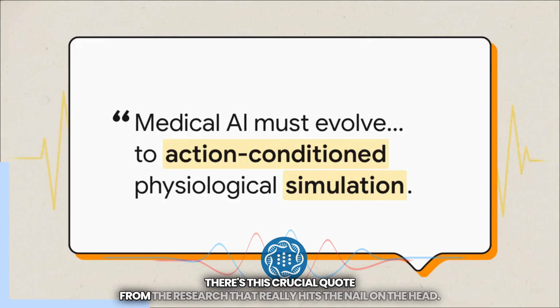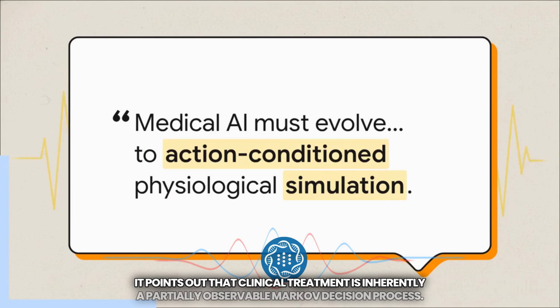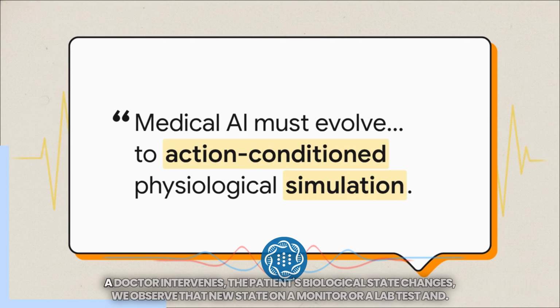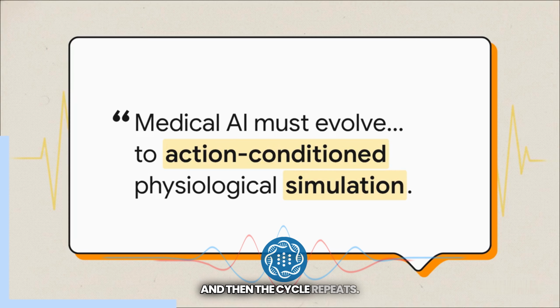There's this crucial quote from the research that really hits the nail on the head. It points out that clinical treatment is inherently a partially observable Markov decision process. Now, that's a fancy way of describing a very real cycle. A doctor intervenes, the patient's biological state changes, we observe that new state on a monitor or a lab test, and then the cycle repeats.